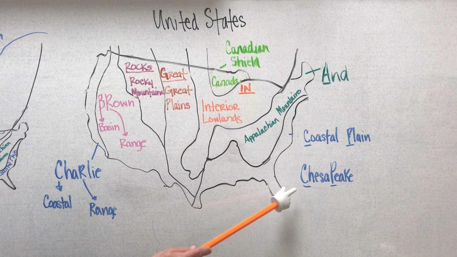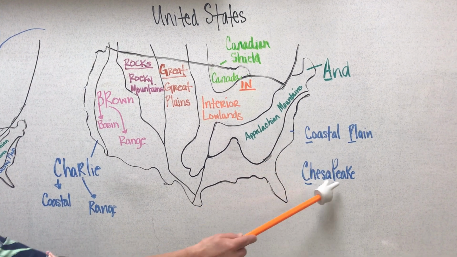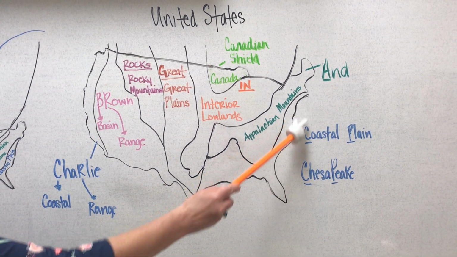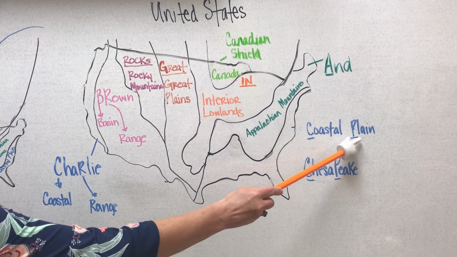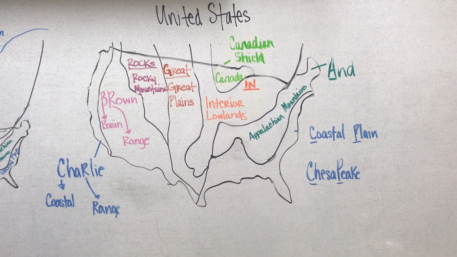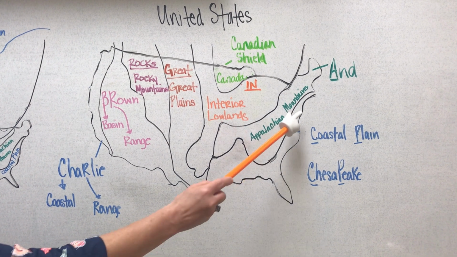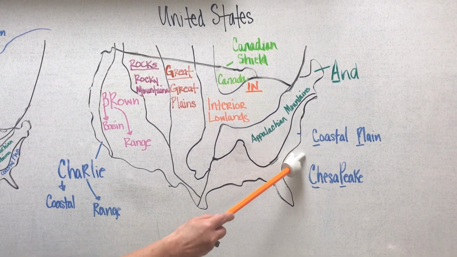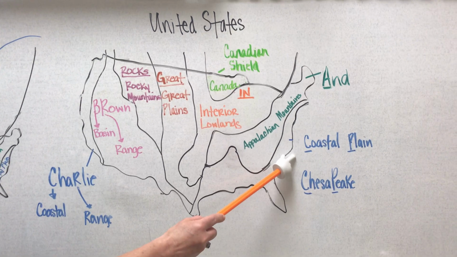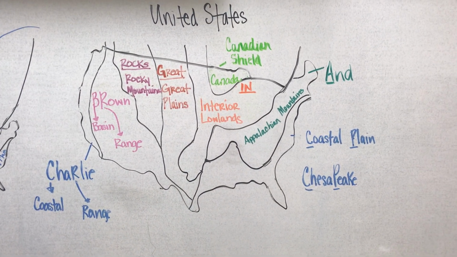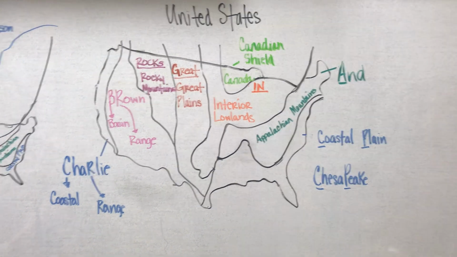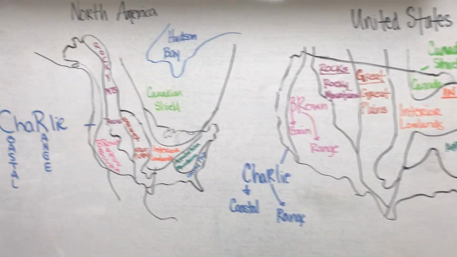And last but not least is the coastal plain, which is our Chesapeake. It's along the coast of the Atlantic Ocean and the Gulf of Mexico. It's flat land because it's plain, but it's also low in elevation. We have the world's largest harbor in Norfolk, Virginia, here in the coastal plain region, because the coastal plain region provides many excellent harbors.